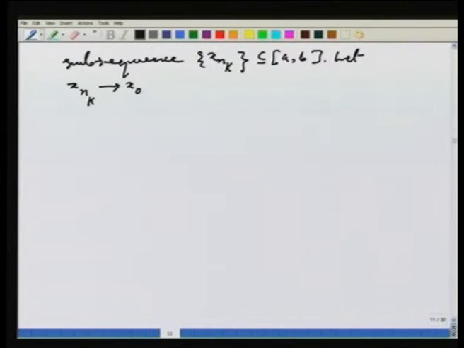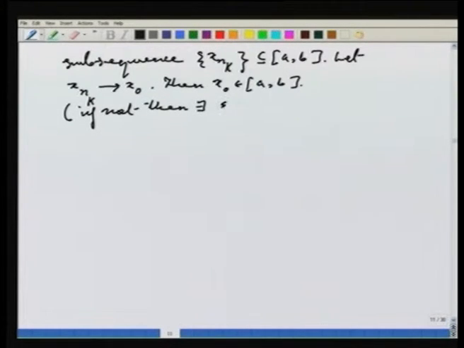Okay. Then I claim x naught is also in the closed interval AB. Why so? Because if not, then there exists epsilon bigger than 0 such that the interval (x naught minus epsilon, x naught plus epsilon) intersection the closed interval AB is the null set. This is one property of closed intervals I am using.